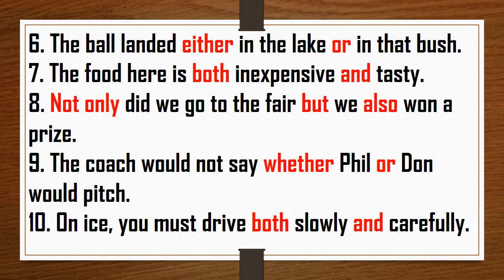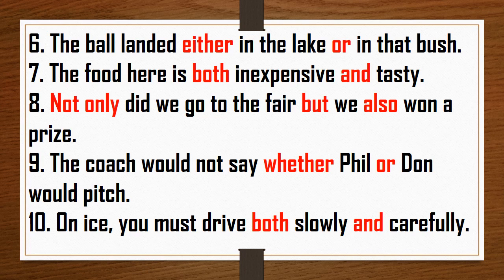Sixth sentence: the ball landed either in the lake or in that bush. So in this sentence the pair either and or is used. The next sentence: the food here is both inexpensive and tasty. So the pair is both and.